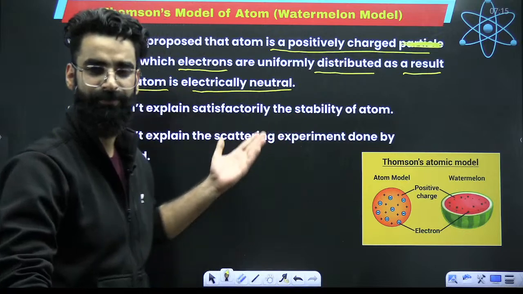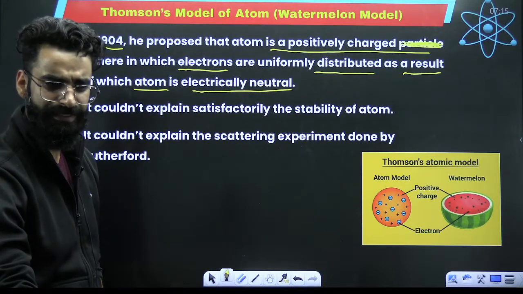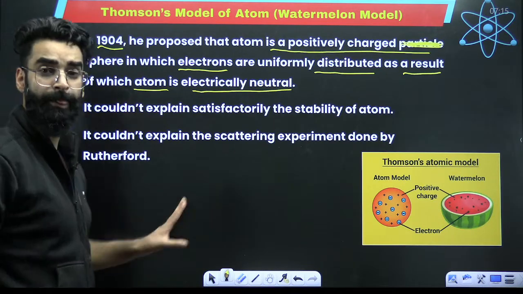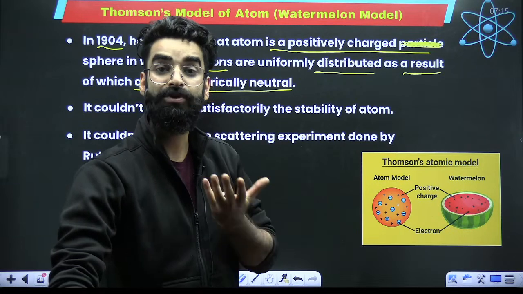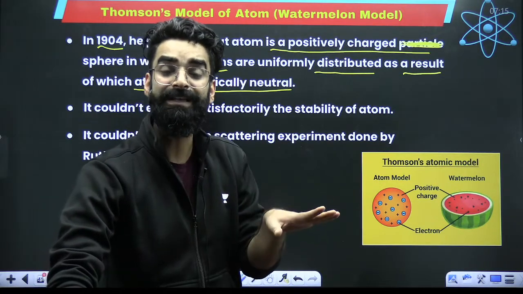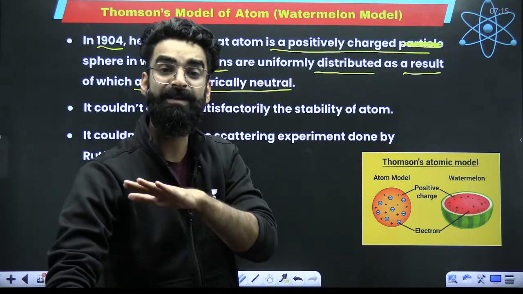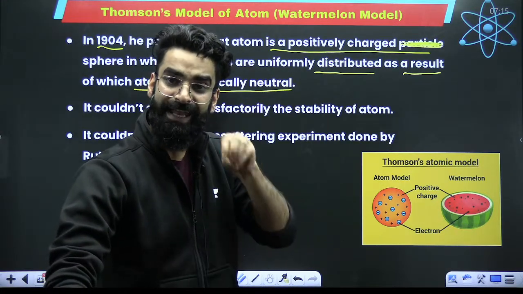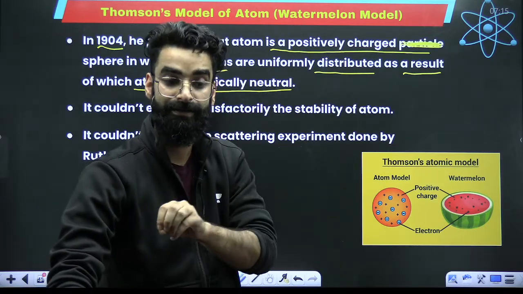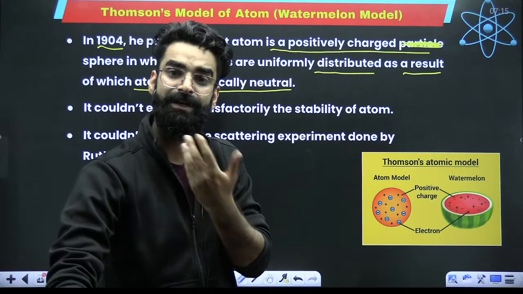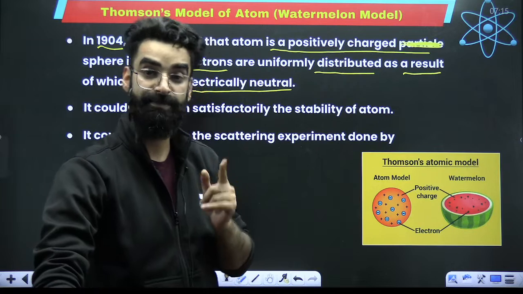You call this the watermelon model, plum pudding model. Perfect. So my dear students, again, Thomson proposed that the atom looks like a watermelon. The red colored part is the positively charged sphere, in which electrons are your seeds. They are uniformly distributed, as a result of which the total positive and total negative charge is equal. Hence the atom is electrically neutral as per Thomson.